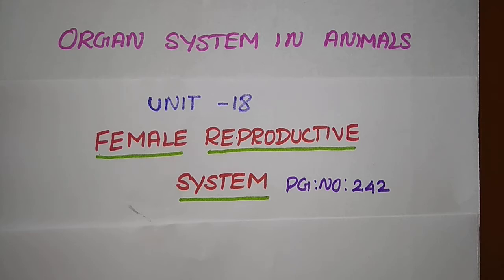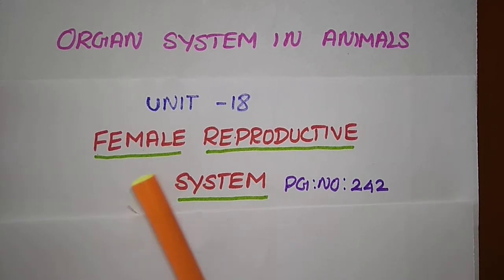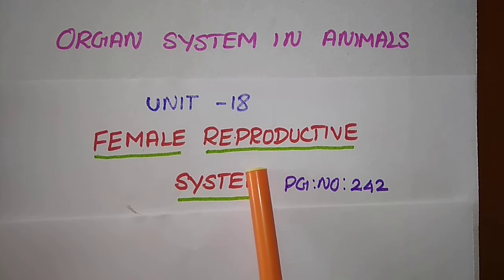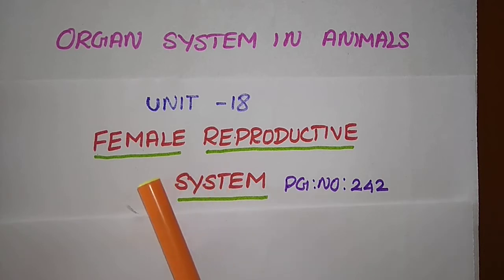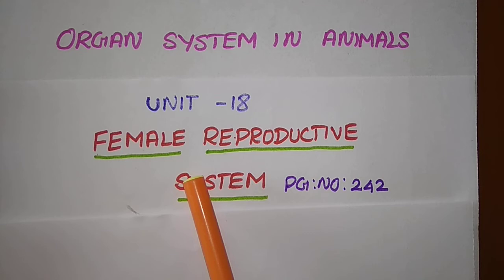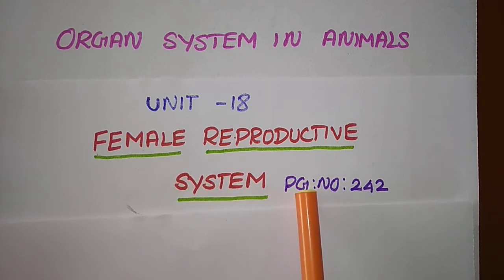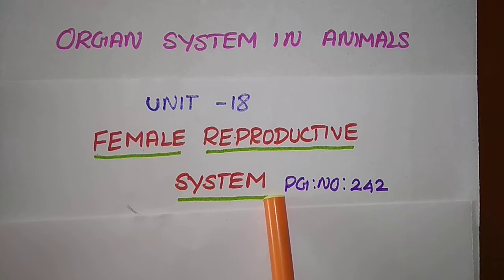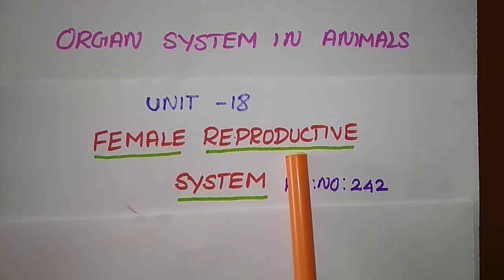Today we are going to discuss the organ system in animals. In Unit 18, we are going to see the female reproductive system in this class. Just recall the previous class. What have we seen in the previous class? The male reproductive system. So in this class we are going to discuss the female reproductive system, page number 242.